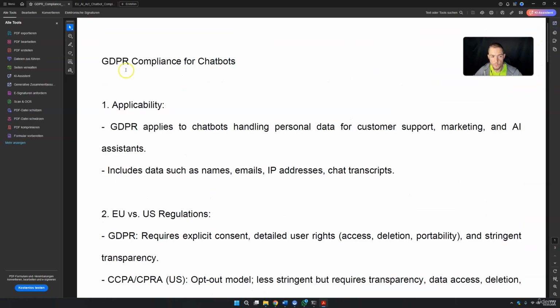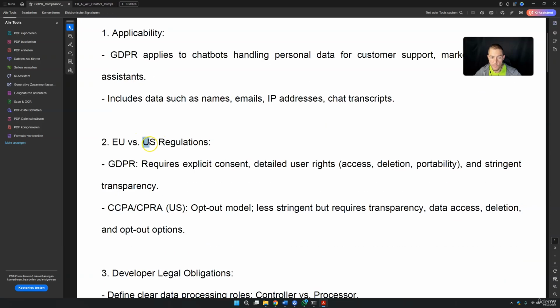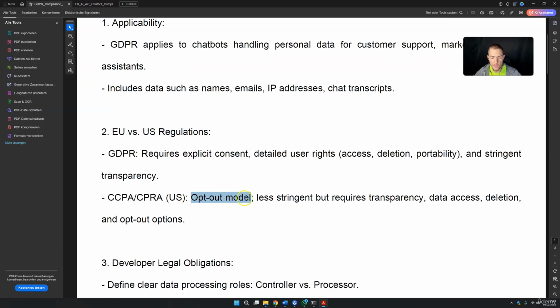Now let's briefly talk about the GDPR, or in German, the DSGVO. It applies every time a chatbot handles personal data, for example, names, emails, IP addresses, and so on. The US is a little bit more open here. Basically, it's enough if you have an opt-out model.